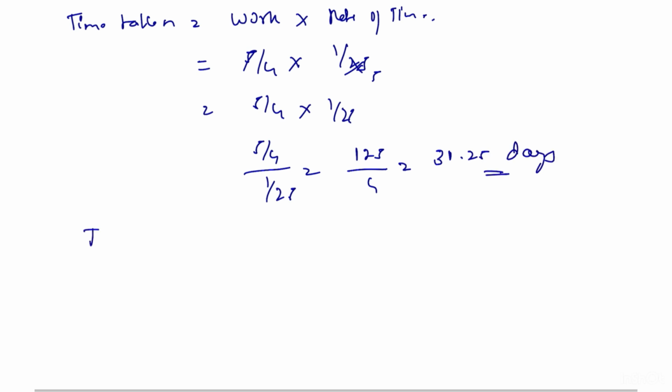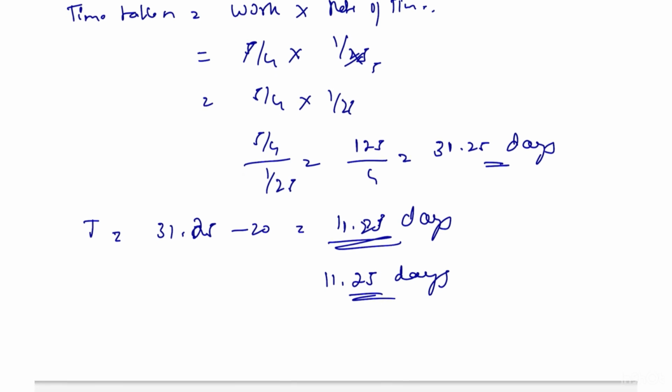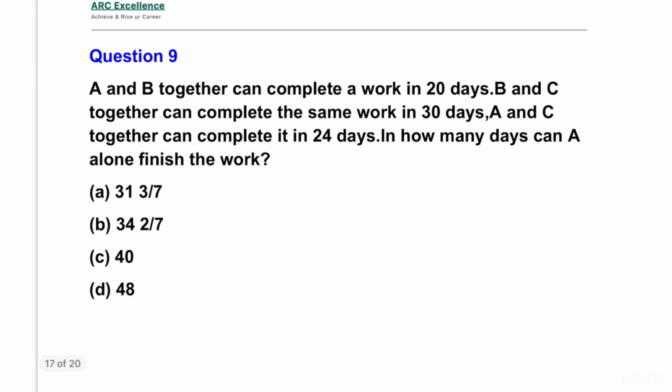Initially he took 20 days. So, 31.25 minus 20 is equal to 11.25 days. He will take 11.25 more days to complete the work. Let us see the next question.